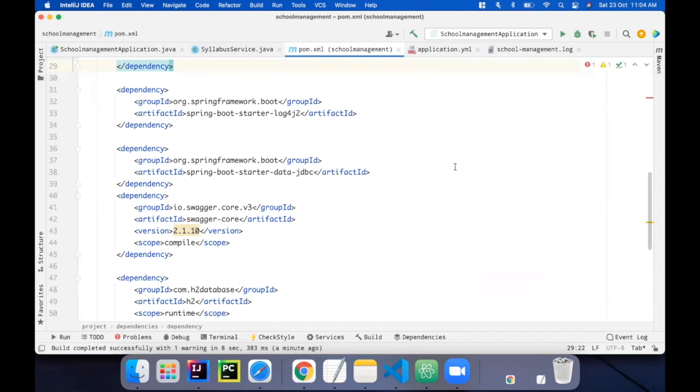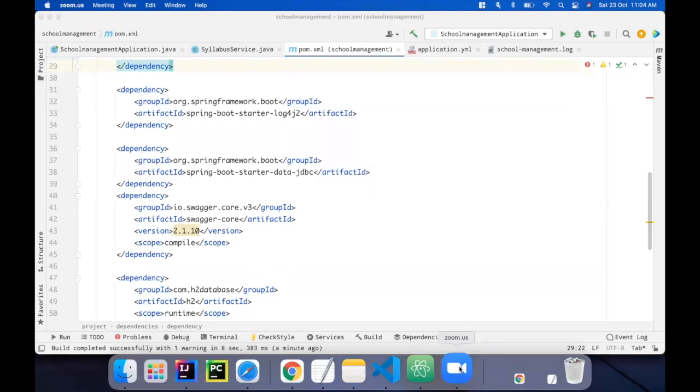And I've run the application, and I've got the same logging information like info and so on. So this is a small demo which I thought of showing you. So that's all from my side.